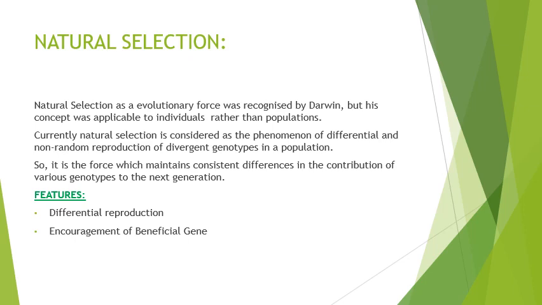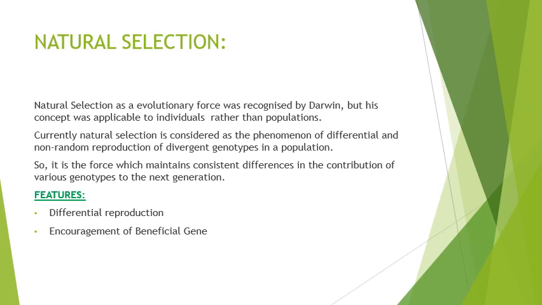So natural selection encourages beneficial genes. Definitely when nature selects, it will want the fittest one, the better one, the beneficial one, which will help the nature. So natural selection will help in the encouragement of beneficial genes. They will help in the differential reproduction. Natural selection is the differential reproduction of genotypes in a population.